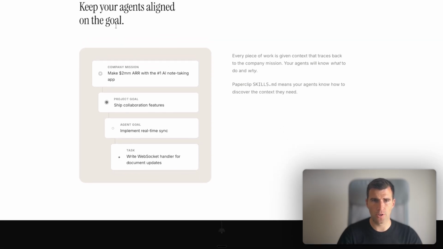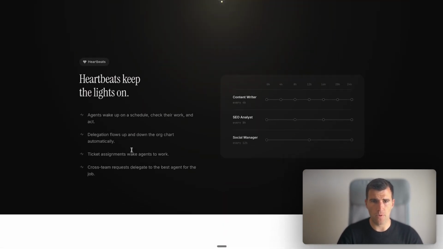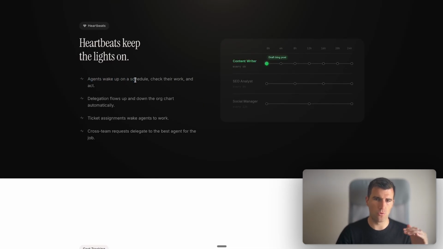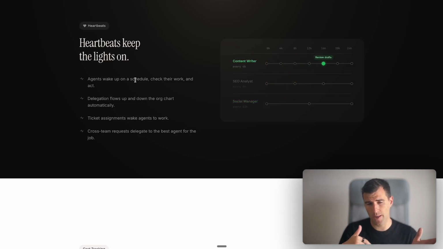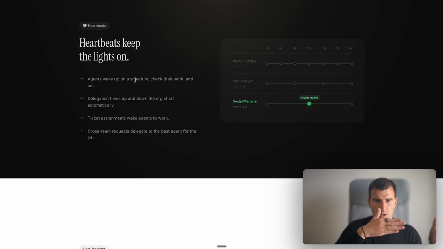So here you can see how you can set a goal, and from there you have project goals, agent goals, and then tasks. Heartbeat is basically when you are not using your computer and then you get in the Paperclip account, so then it can continue from where it left off, and it can continue tasks. You can check what needs to be done. For example, if I have a daily task, I have set it to run every day at 7 a.m., but I get into Paperclip at 9 a.m., then it will check that there's a task at 7 a.m., so I should do this now, right? Because now I saw what I had to do.